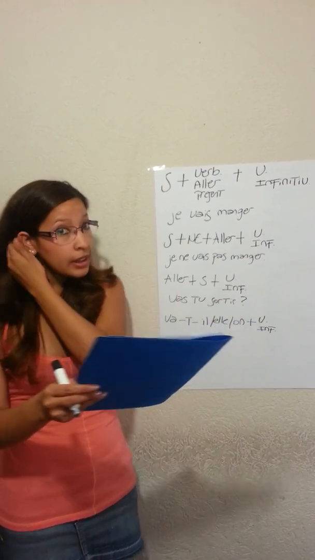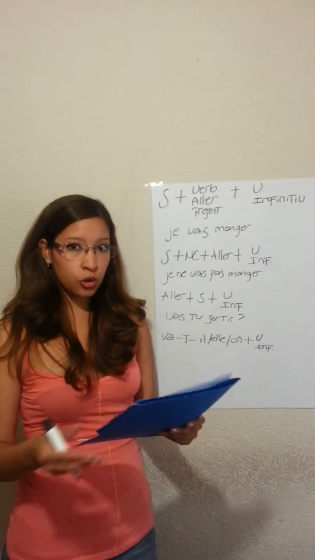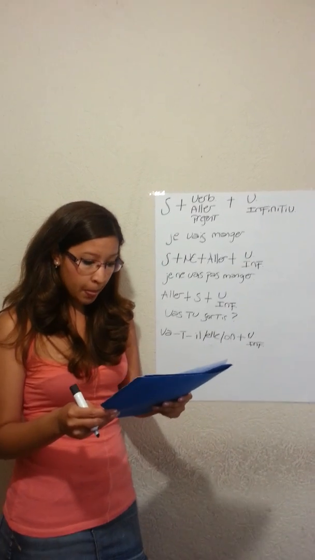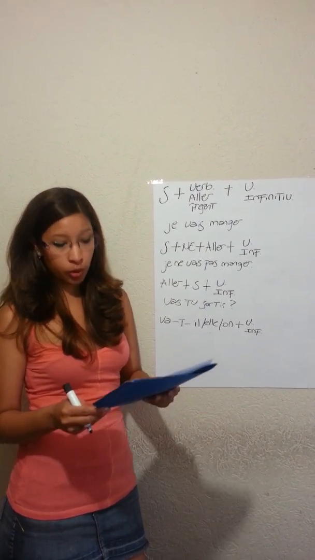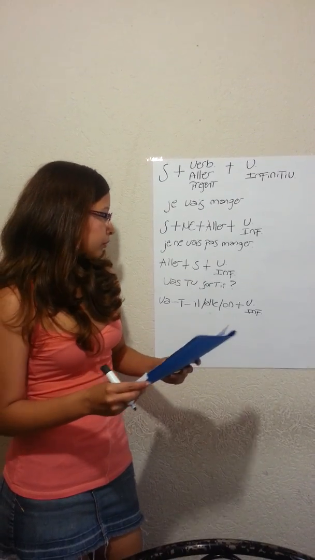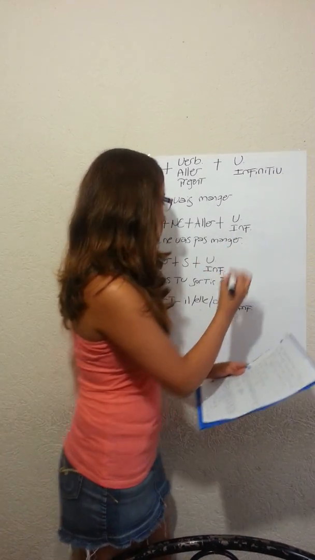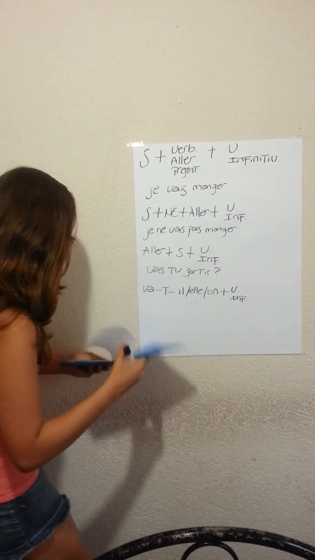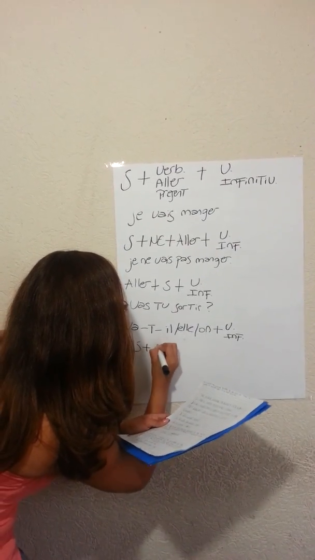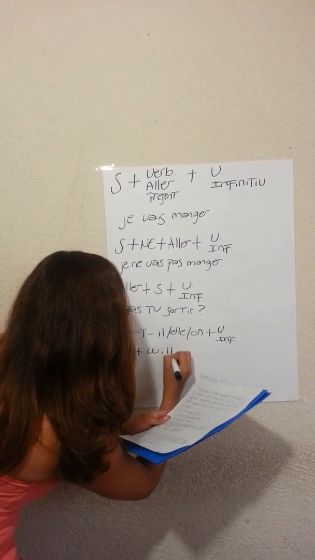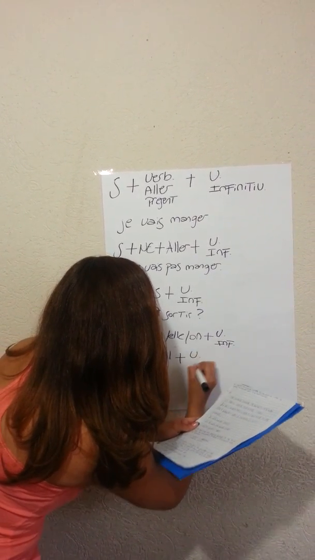The simple future in English is the equivalent to the imperfect in Spanish, and we have two ways to express it. It's using the will and the going to. For this we have, I'm going to write it here. We have the subject plus will plus a verb in infinitive.